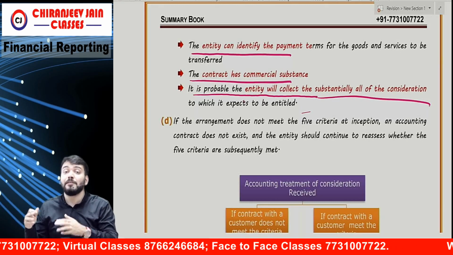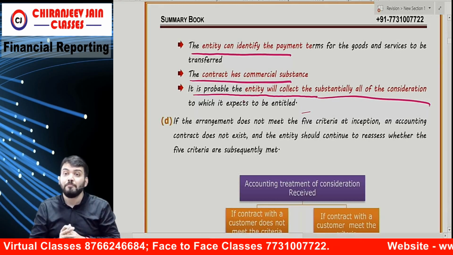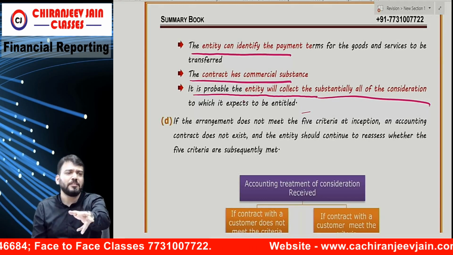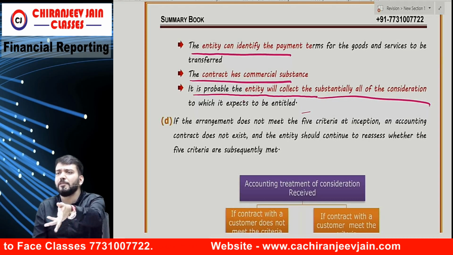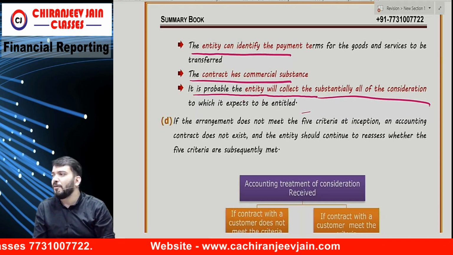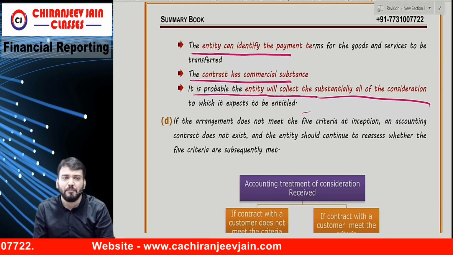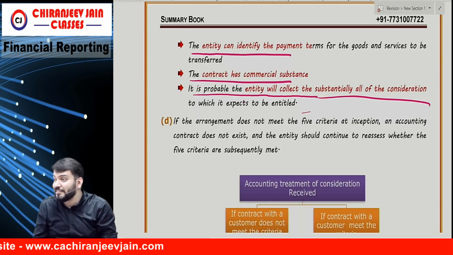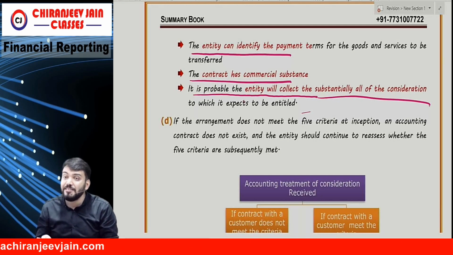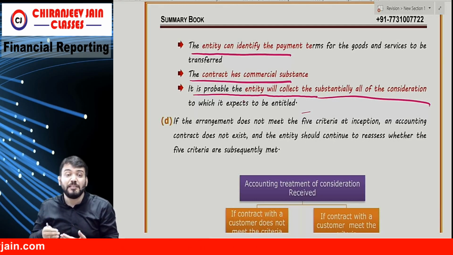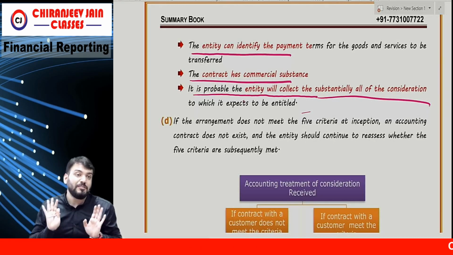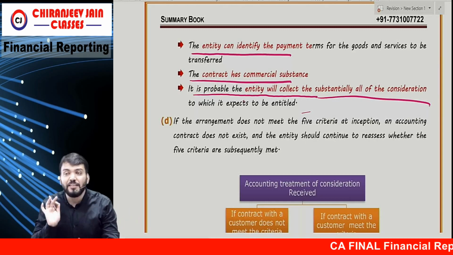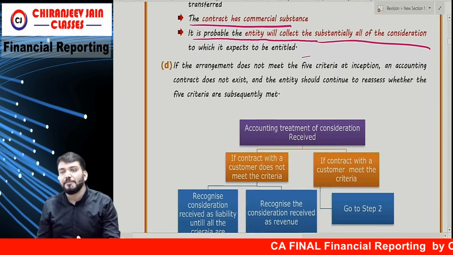They might come and be good people, a good neta is there. But suppose one neta came and asked me, sir, my son is there, my daughter is there, please teach. I will teach. Then I found that he is a neta here, whether I will demand any amount. No. So there is no probability of collection of amount. Correct? So till now it is not a contract. Means if there is a doubt about collection, then in step number one, the contract will not be identified. If all the conditions are satisfied, then the contract has been identified.